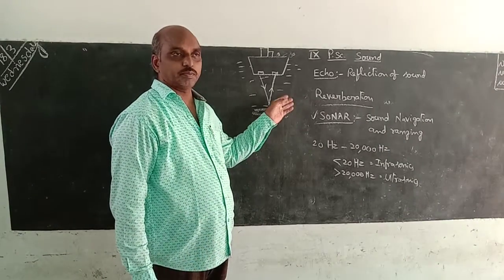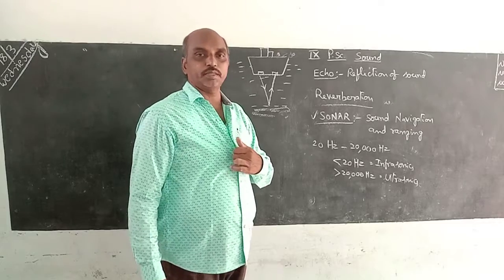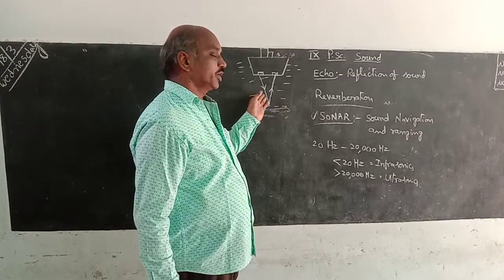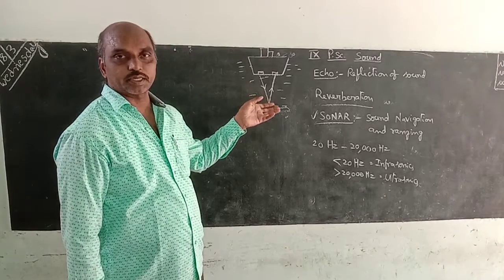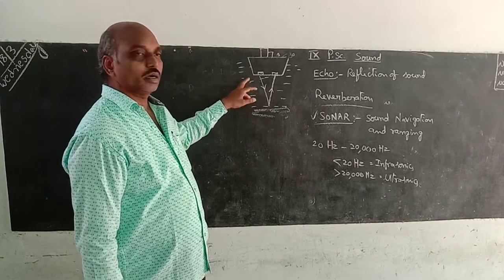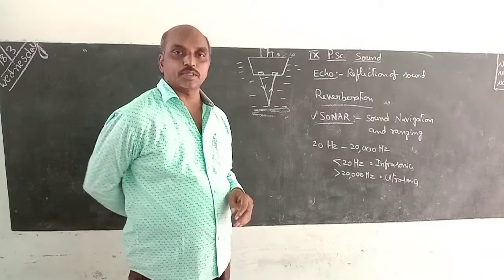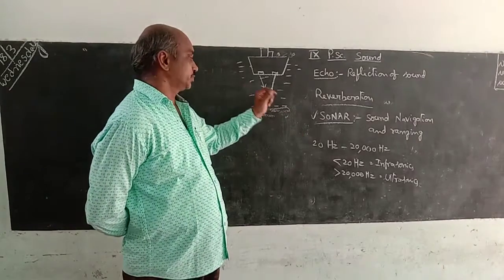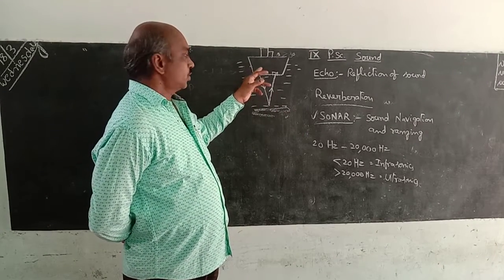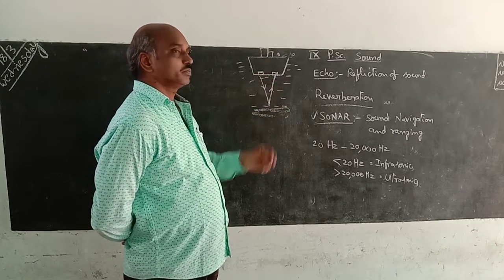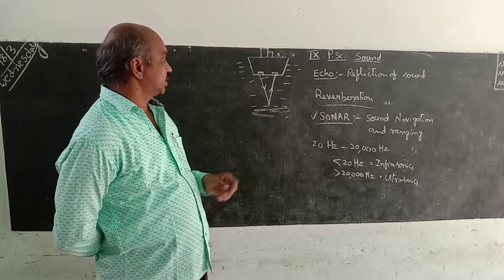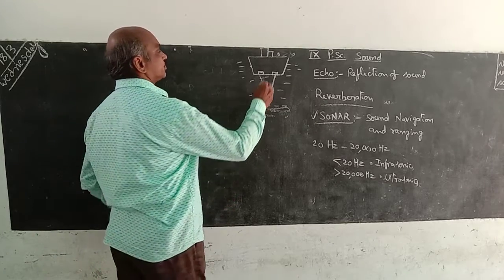Whatever objects are present inside the sea, any moving objects, living or non-living, present inside the water, you can know their properties by using this sonar system. At the bottom of the ship, two main objects are there: one is the receiver, and another one is the detector.